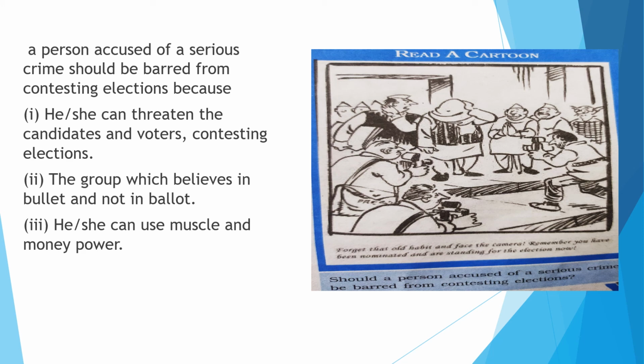What is the reason why he is not allowed? I mentioned three reasons here: a criminal person can threaten the voters, they believe in the bullet system, not in the ballot, meaning not in voting, and he or she can use muscle and money power. These are all prohibited in a democratic election and should not be a part of the democratic election process.